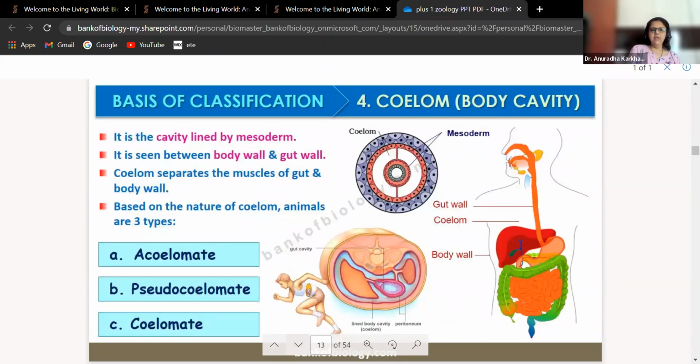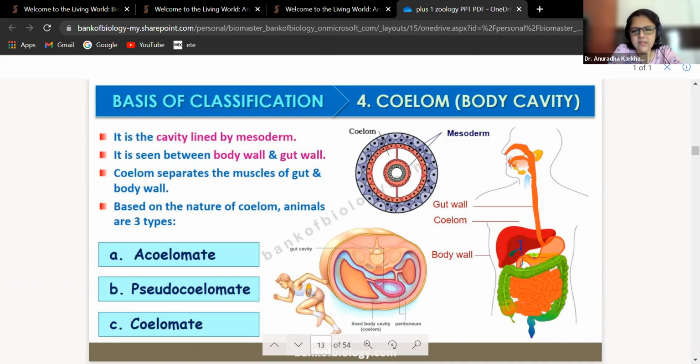Coelom, that is the body cavity. Very important to understand this. There is a lot of misconception and people generally get confused with these body cavity names. Please understand. It is the cavity lined by mesoderm. So what is the cavity? The cavity should be lined by mesoderm. It is seen between body wall and gut wall. Body wall and gut wall. Coelom separates the muscles of the gut and the body wall. Based on the nature of coelom, animals are of three types: acoelomate, pseudocoelomate, and true coelomates, that is,